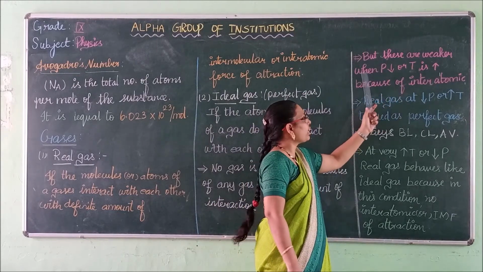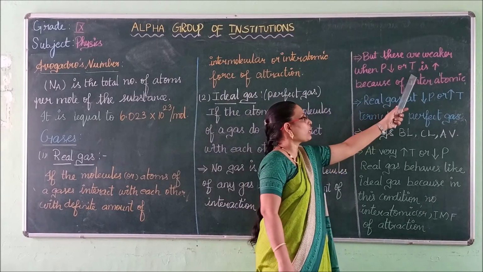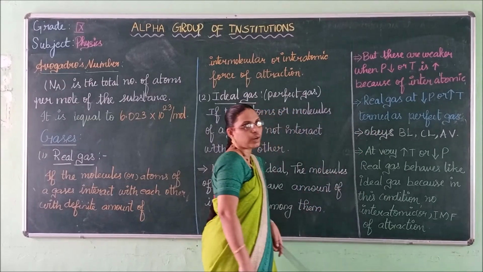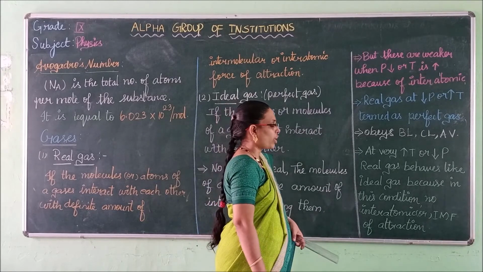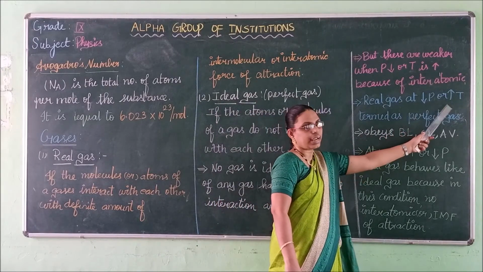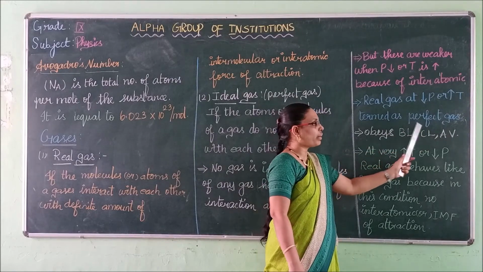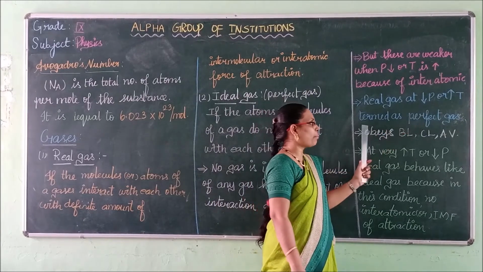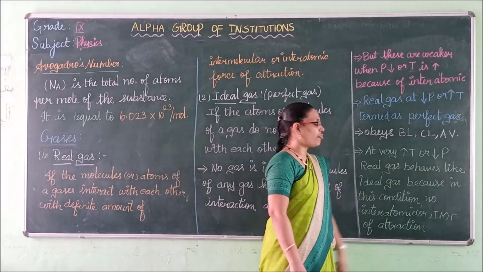Real gas at a low pressure or high temperature will be termed as perfect gas.